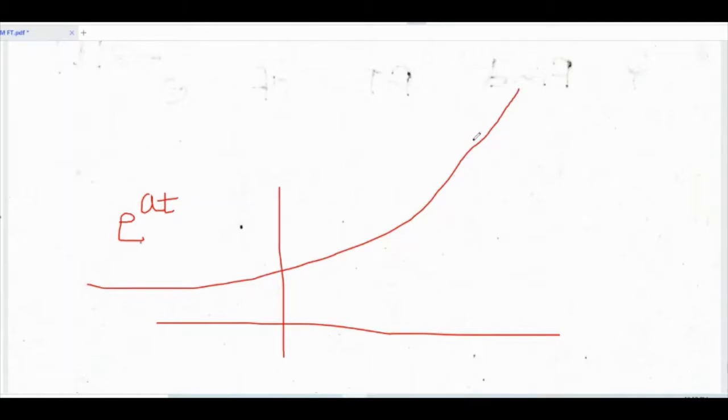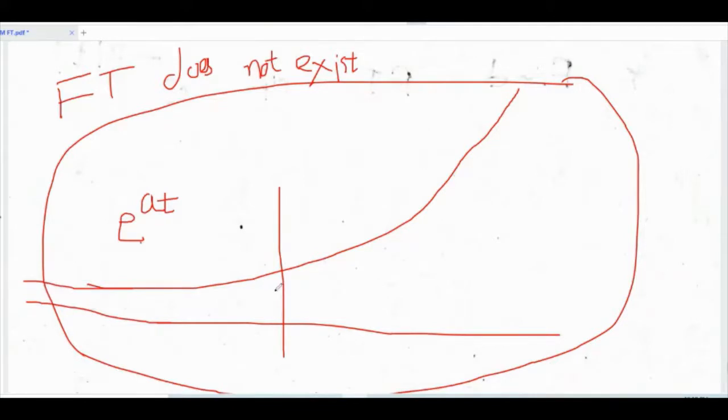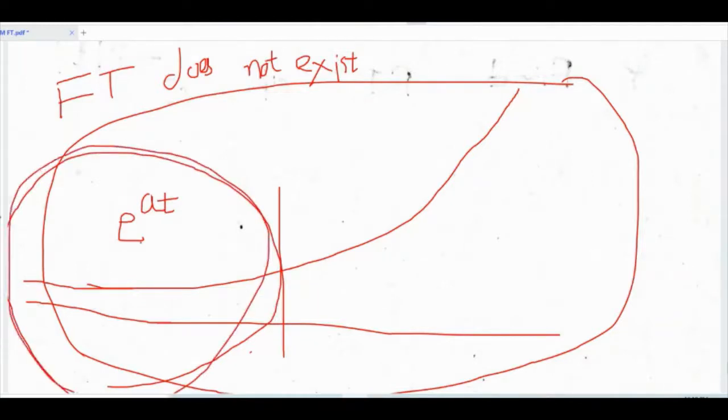Its graph is like this. Now if I take the Fourier transform of e raised to at without any condition, then the Fourier transform does not exist because it is an unstable signal. So I need to put a condition, where it is stable. It is stable in this portion. I hope you are getting it.